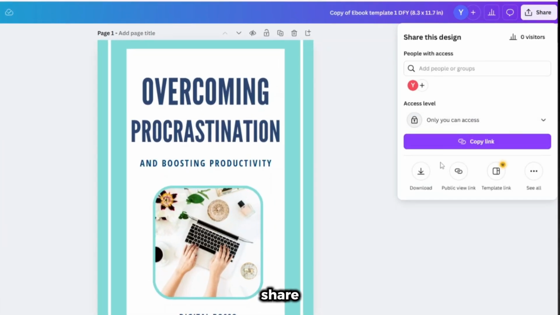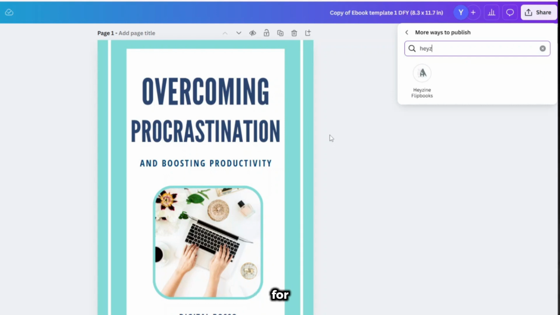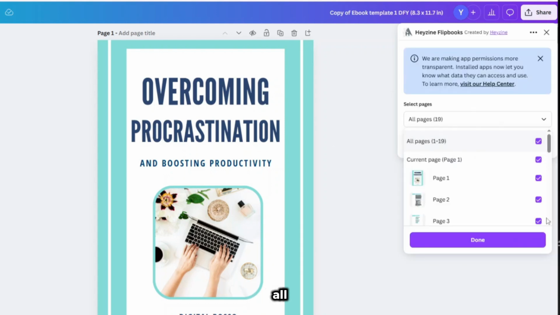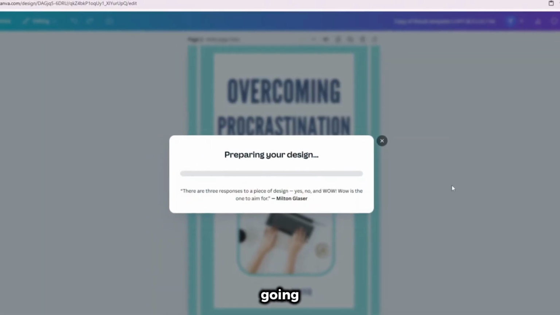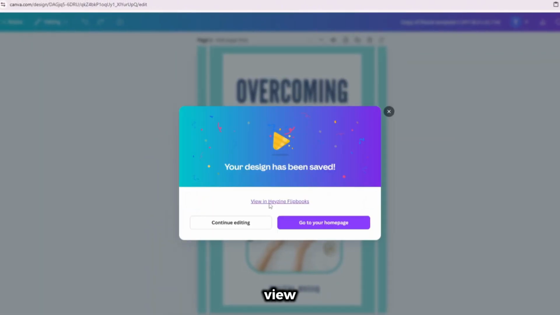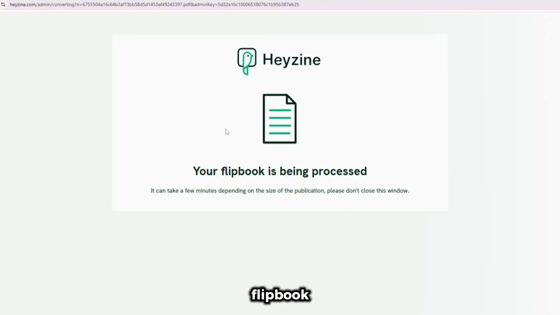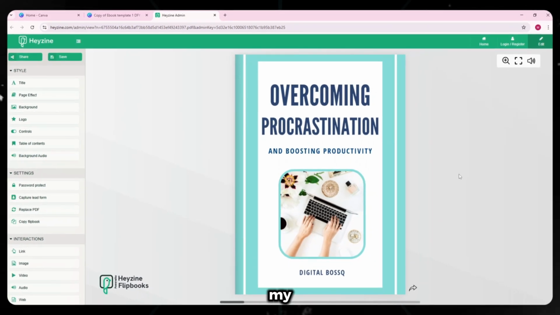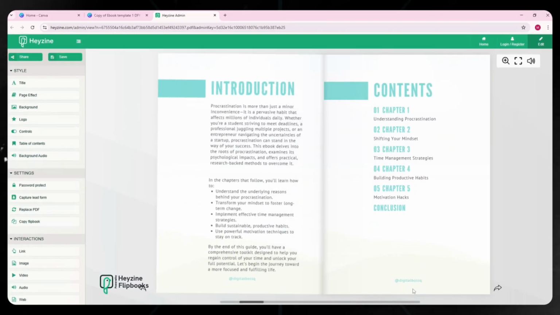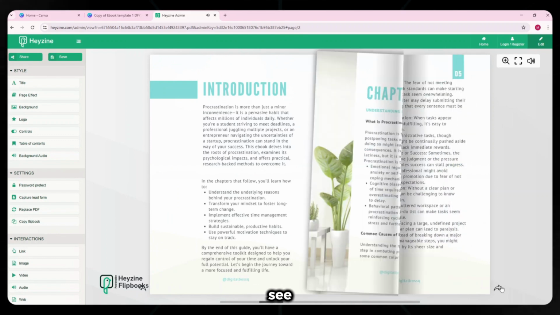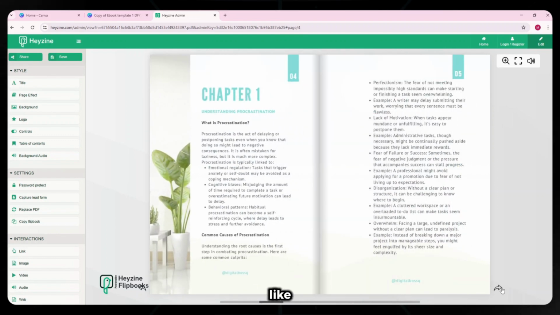I'll click on Share, then See All, and then I'll search for Hazine Flipbooks. This one is the one I'm going to use. I'll click on it, select all pages, and click Save, and it's going to prepare my design. Then I'll click View in Hazine Flipbooks, and my flipbook will be processed, and finally, here's my ebook turned into a flipbook. So to go through it, you'll just click on these arrows to turn through the pages, and as you can see, it feels nice to read through the ebook like you're reading a book.